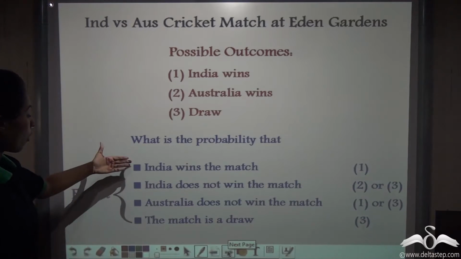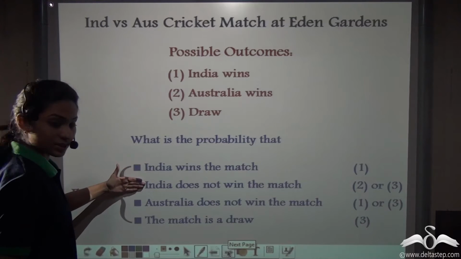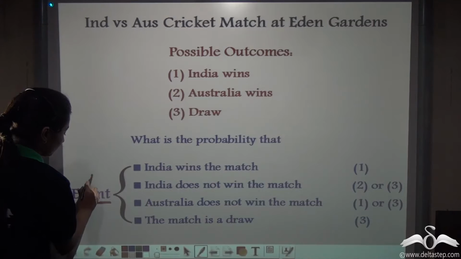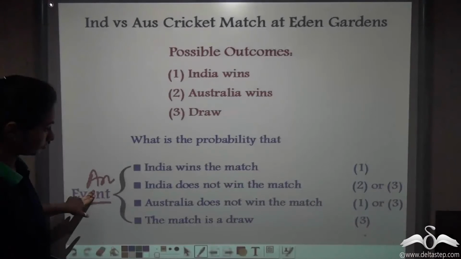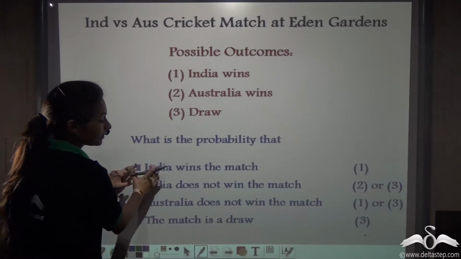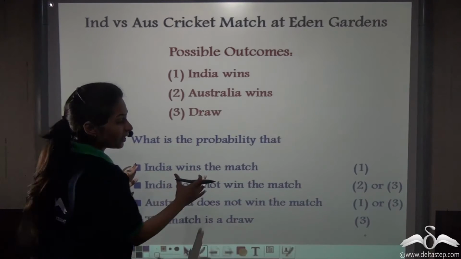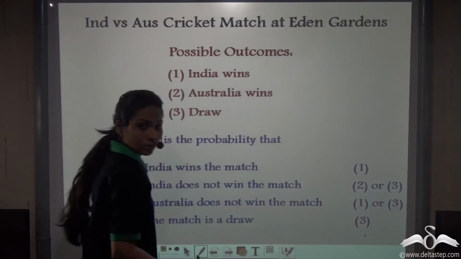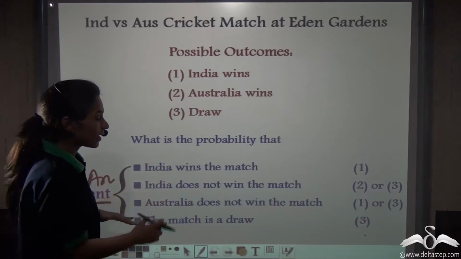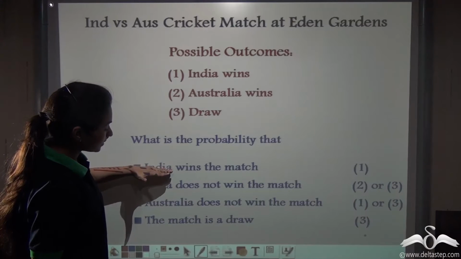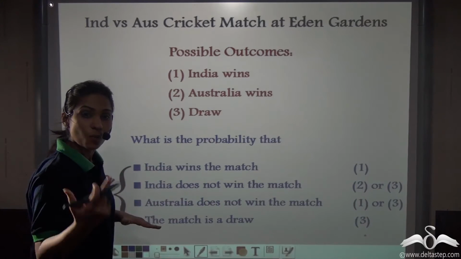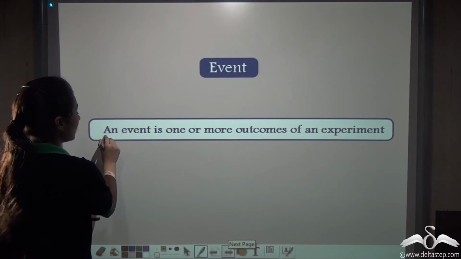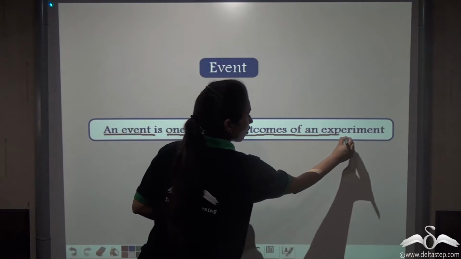Now, each of these conditions will be known as an event. So we can say that these conditions can be identified with these possible outcomes, that is one or more than one possible outcomes. So these will be known as events, or you can say that each of these will be known as one event. So what is an event? An event is one or more outcomes of an experiment.